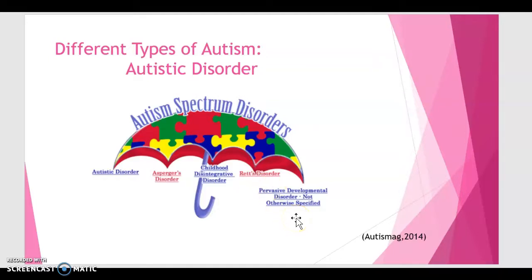And the last one, your pervasive developmental disorder not otherwise specified, such as your PDD. Not otherwise specified is used to classify people who do not fit into any particular category of autism. They meet some of the criteria for classic autism, but not necessarily all of them. Their impairments could range from mild to severe, requiring support anywhere between a level 1 to a level 2. Functioning level is usually moderate to high, barring exceptions where they overlap with other disorder syndromes. These 5 types give you the whole large gamut of it, but we'll talk a little bit more about each of these as we go on.